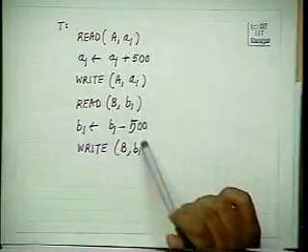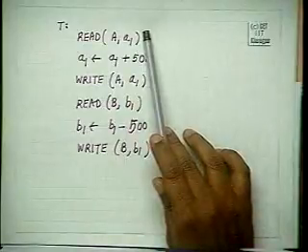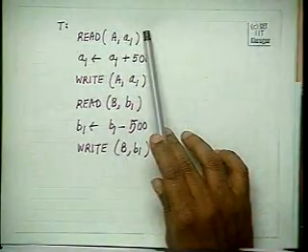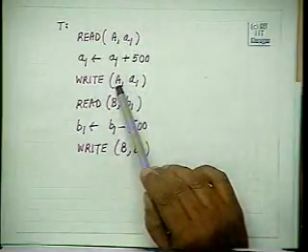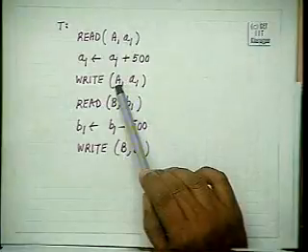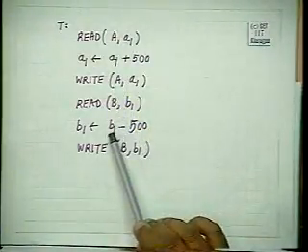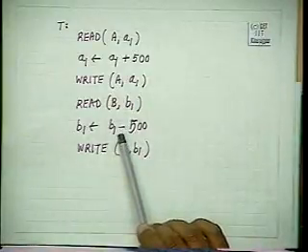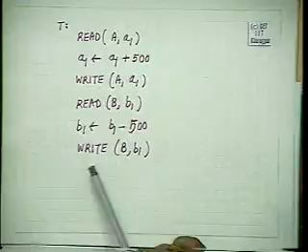What we need to remember for this transaction is that the transaction got started at a particular point of time. The transaction modified the value of A from its original value, say 1000, to 1500. The transaction modified the value of B, say 2000 to 1500, and the transaction finished.